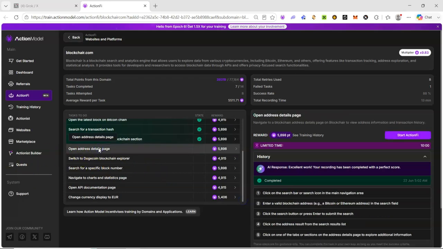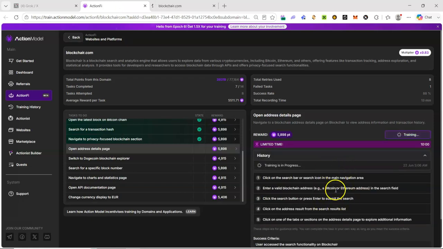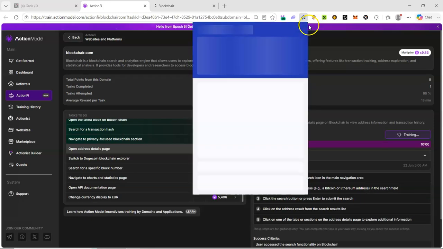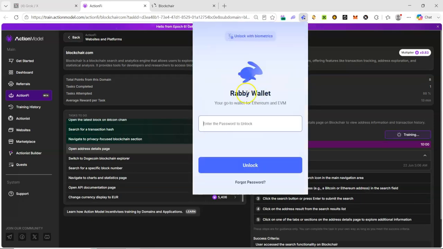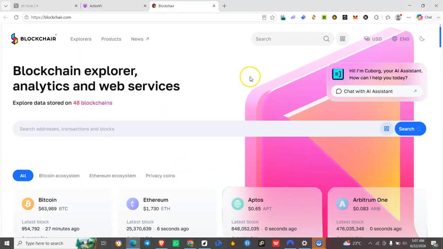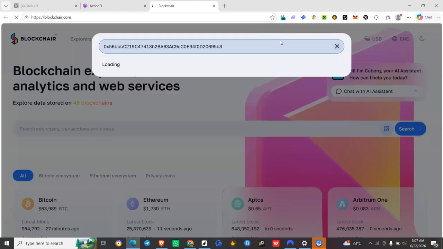Now you're moving to the next task, which says open an address. Now you're going to start this task immediately. Click on the search bar, enter a valid blockchain address. So in this case here, they didn't provide any example. So what you will do, you can just go to your wallet and copy any of your address on that wallet. So I'll copy mine here. So after copying my address, I'll click on the search button, enter my address, click on enter.